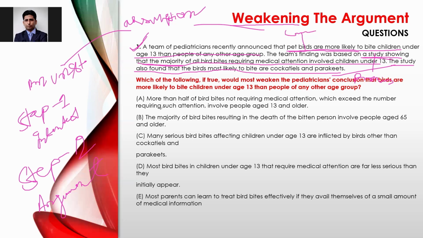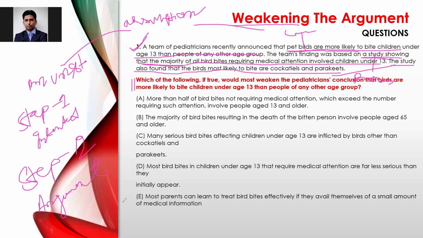So now we have picked the premise and conclusion. Then read the question stem. This part is known as the question stem. Which of the following, if true, would most weaken the pediatricians' conclusion that birds are more likely to bite children under age 13 than people of any other group? So you have to go against the conclusion to weaken the argument. And what is the conclusion in the passage? The conclusion is that birds are more likely to bite children under age 13 than people of any other age group. So let us read the choices one by one.